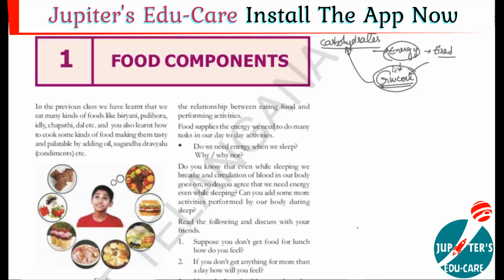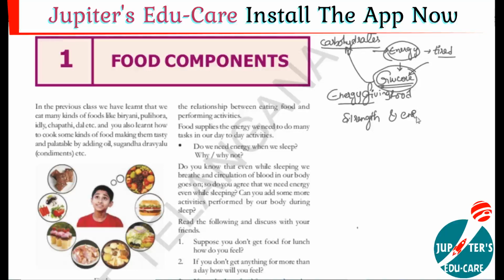You can even see in different advertisements that they show people drinking different types of drinks to get energy, meaning those drinks contain carbohydrates. So what is meant by carbohydrates? Carbohydrates are nothing but energy giving food. We get energy from carbohydrates, so that's why they are called energy giving foods. These are the main sources of strength and energy.